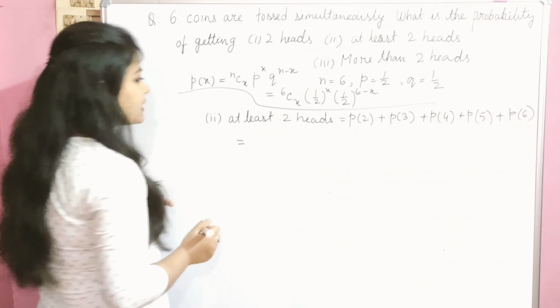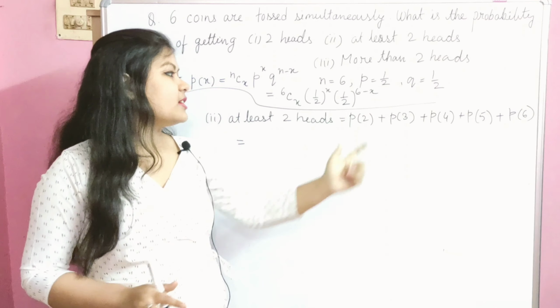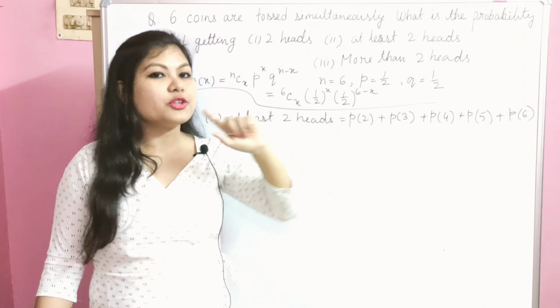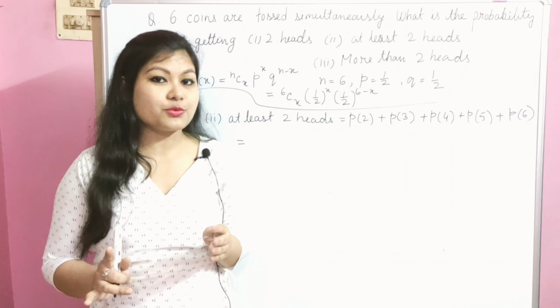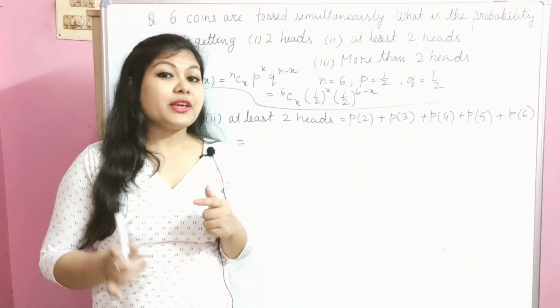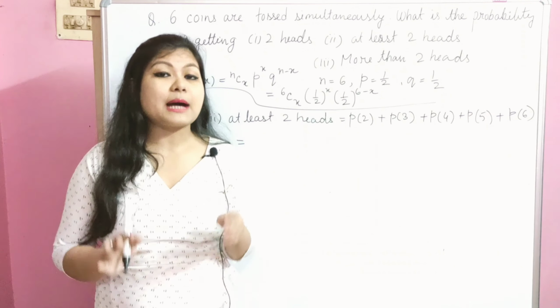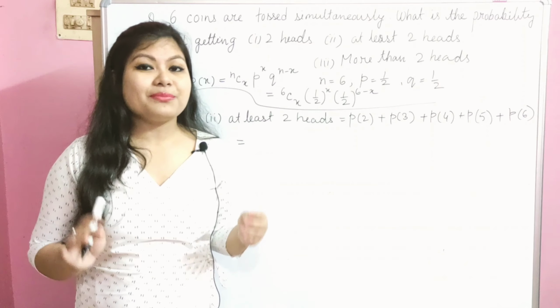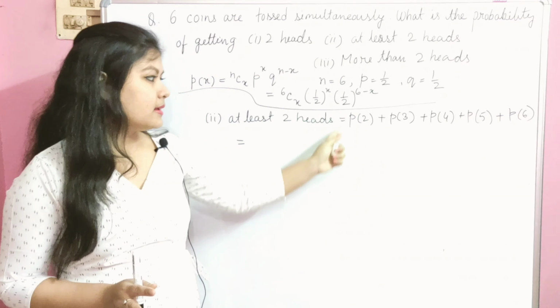Now there is again one condition: the sum of all the probability values is always 1. In the case of a random variable, we have already discussed this condition: the sum of the probabilities of the random variable is equal to 1.